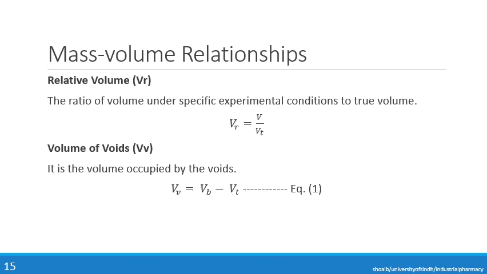We can also determine the volume occupied by the voids by the given equation, that is, Vv is equal to Vb minus Vt. If we deduct the true volume from the bulk volume, we can obtain the volume of the voids.